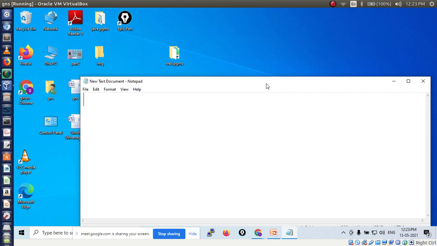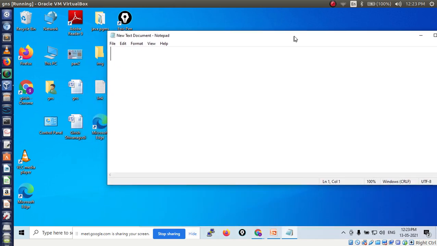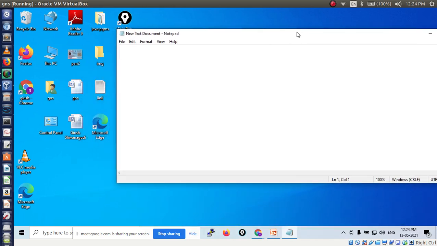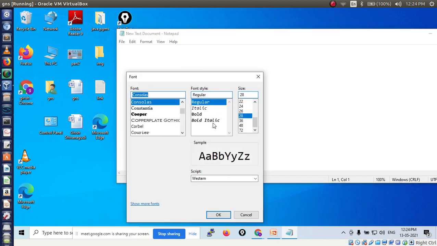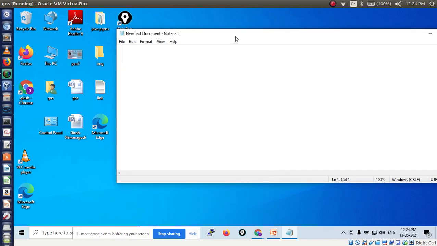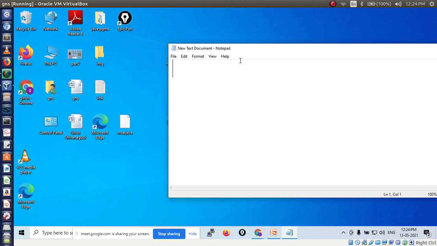See, first we have to open one text document. Here in Notepad we have to take, that is the text editor. Here I have to write my coding part. First I will write the beginning of the tag, right? So what is the beginning tag?